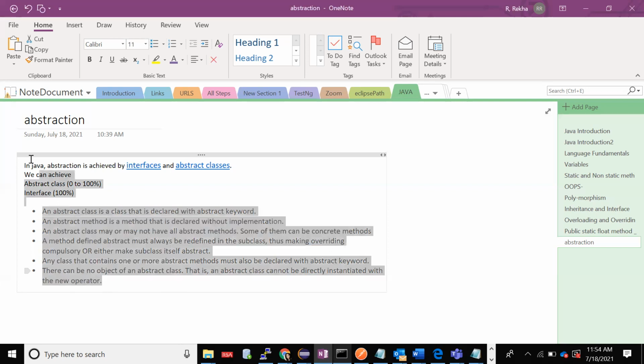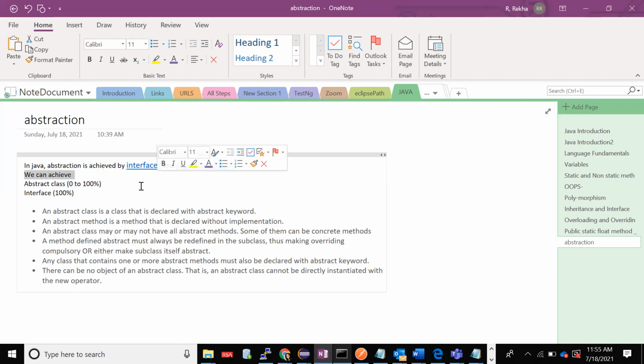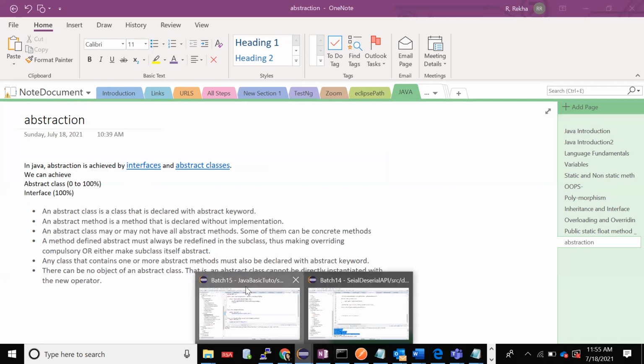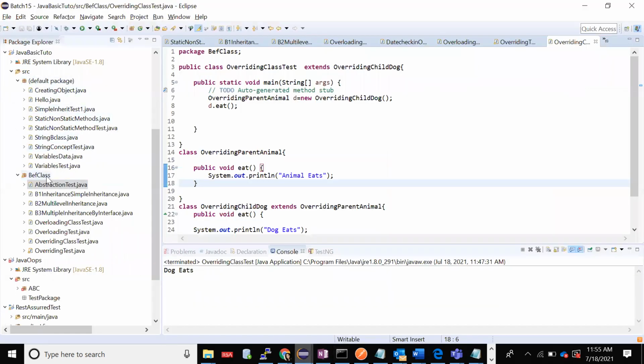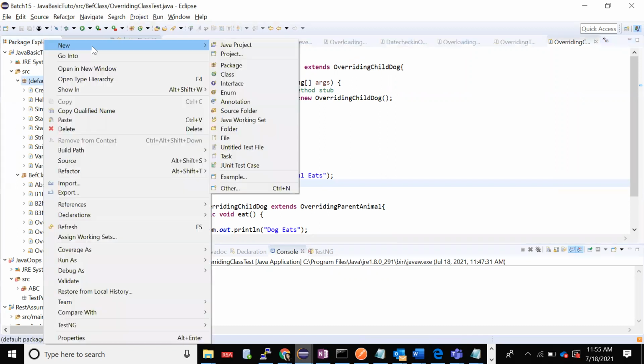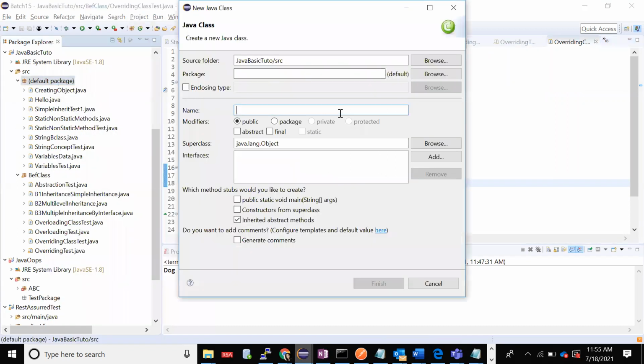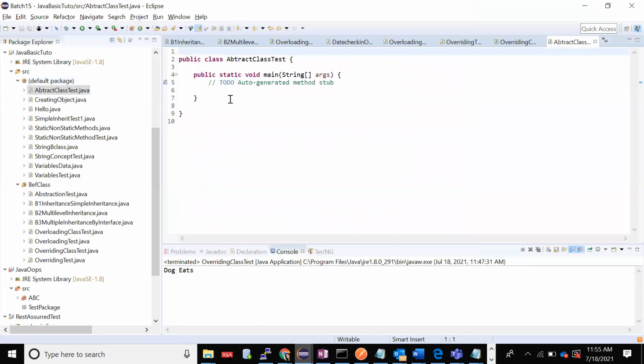Now we have seen the definition of abstraction. We can achieve abstraction with the help of interfaces or an abstract class. Now we'll see how we can achieve 0 to 100% abstraction with the help of an abstract class. I'll just create one class, abstract class test. Okay, I have created one class and that is having one main method.